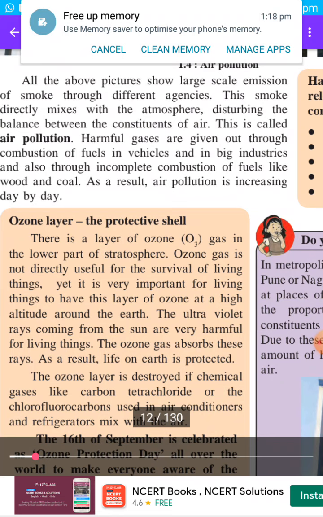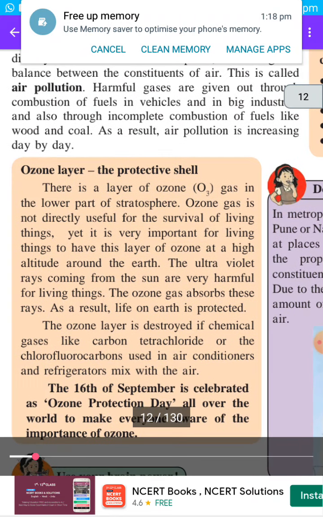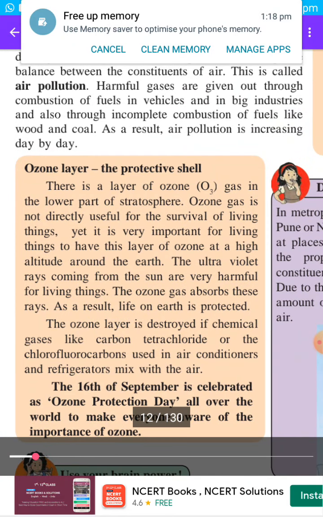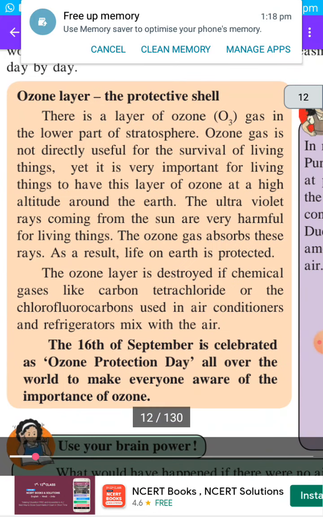So there is a layer of ozone. The chemical formula of this ozone gas is O3. That's why O3 is written in the bracket. There is a layer of ozone gas in the lower part of the stratosphere. Ozone gas is not directly useful for the survival of living things, meaning we can survive without ozone gas, yet it is very important for living things to have this layer of ozone at a high altitude around the earth.